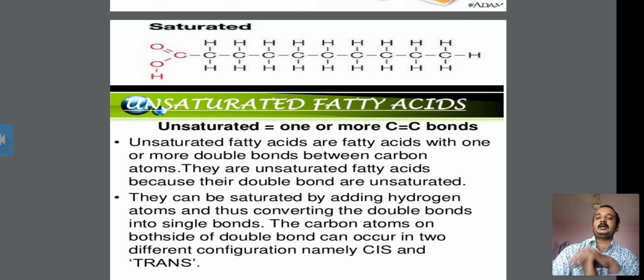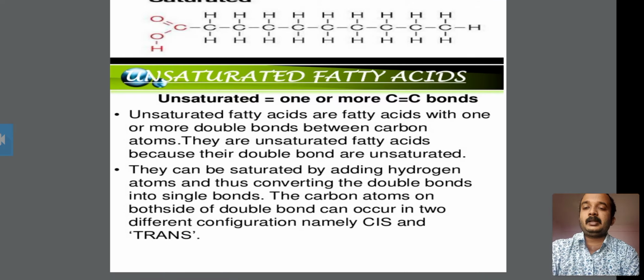The second type is the unsaturated fatty acid, which has one or more carbon-carbon double bonds. Unsaturated fatty acids are fatty acids with one or more double bonds between two carbon atoms. They are unsaturated fatty acids because their double bonds are unsaturated. So you have to know that unsaturated fatty acids are fatty acids with one or more double bonds.